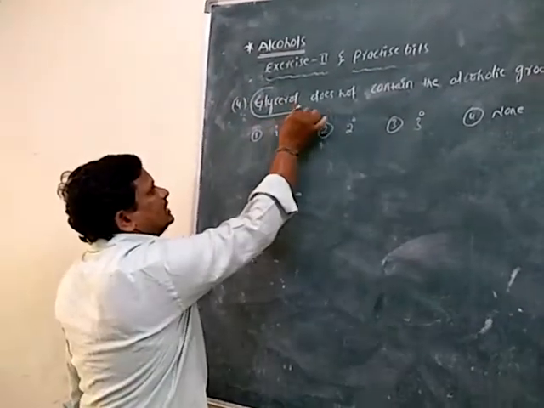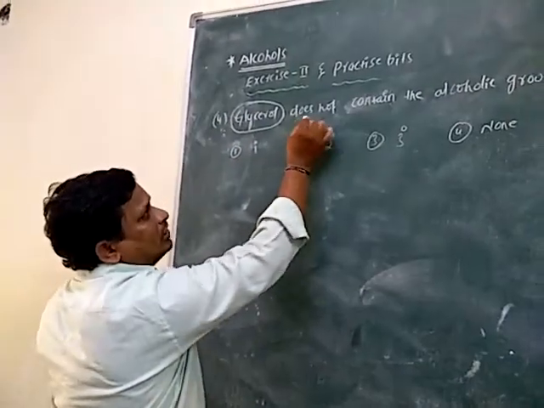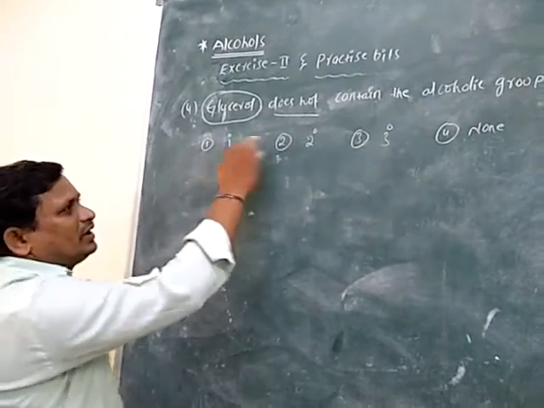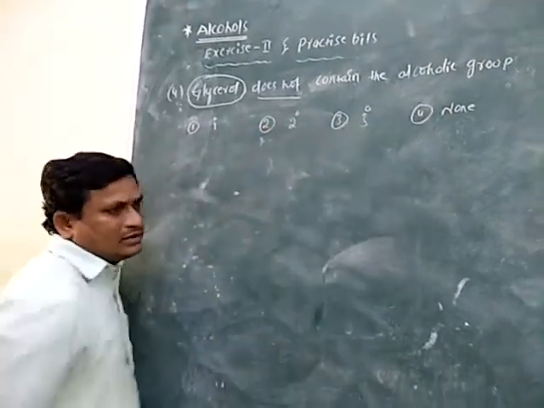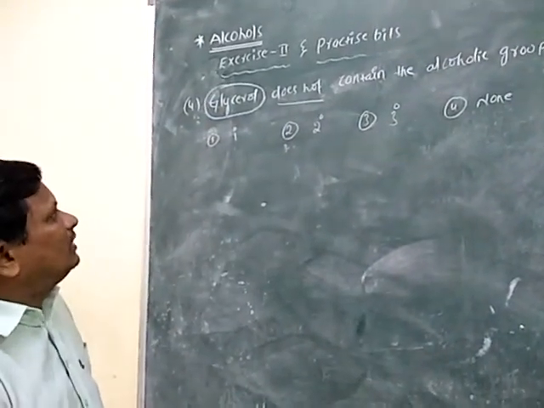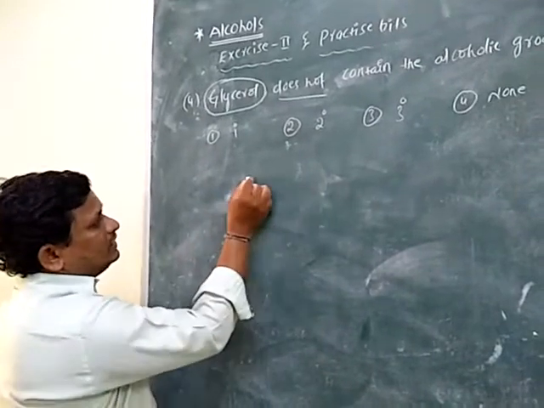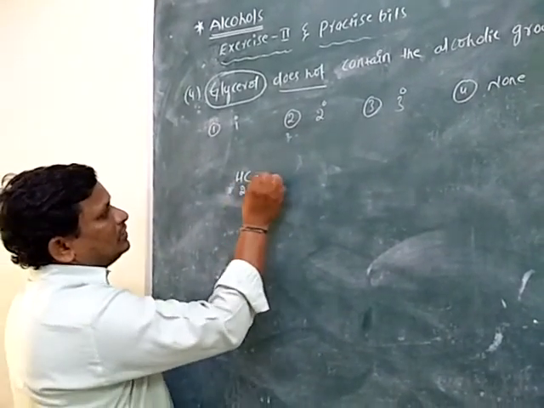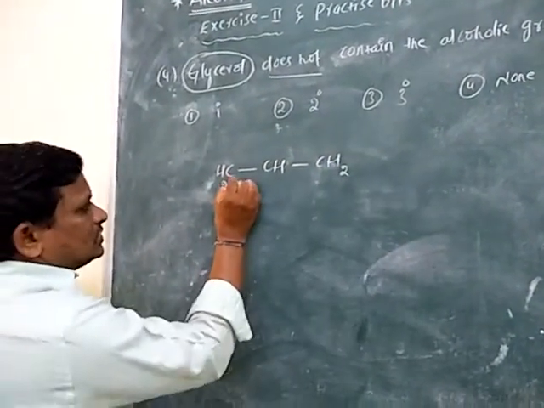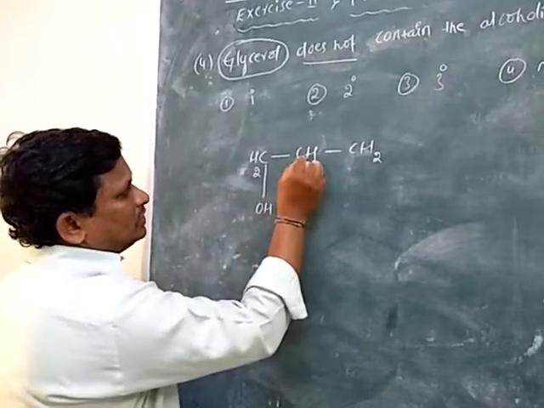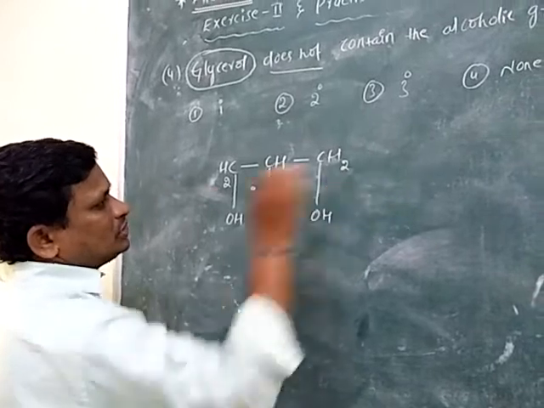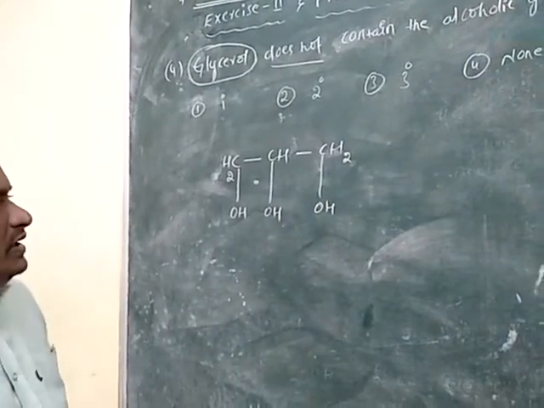Glycerol. So what is glycerol? Glycerol does not contain the alcoholic group. So the options are primary alcohols, secondary alcohols, tertiary alcohols, none of these. Actually, the structural formula of glycerol is CH2, CH, CH2. So CH2 with OH group, CH with OH group, CH2 with OH group. So it is the structure of the glycerol.